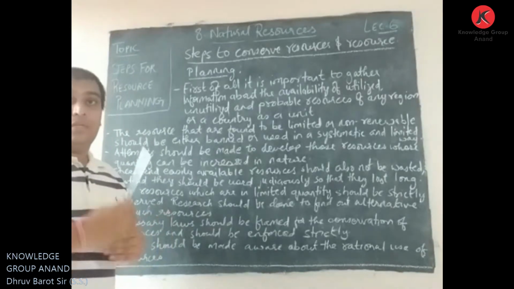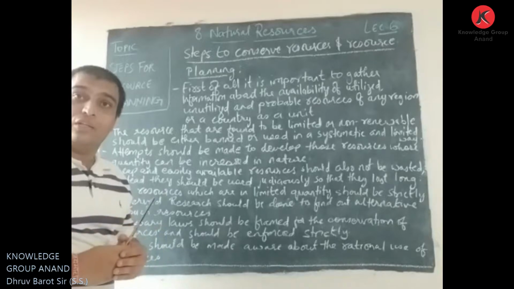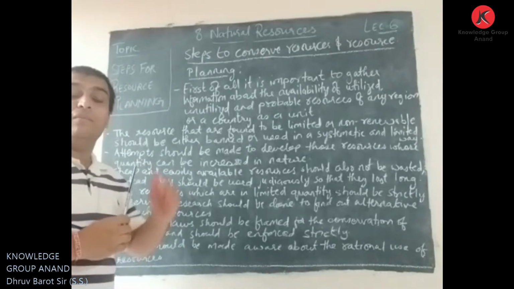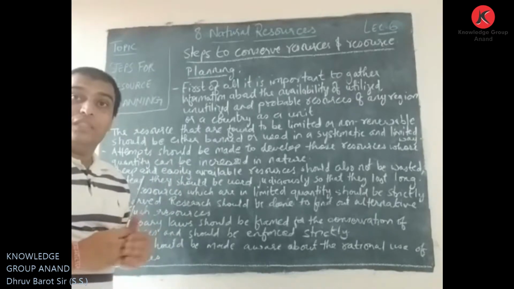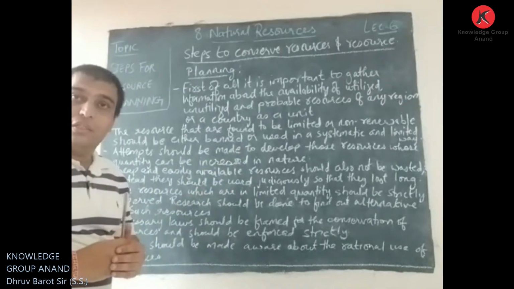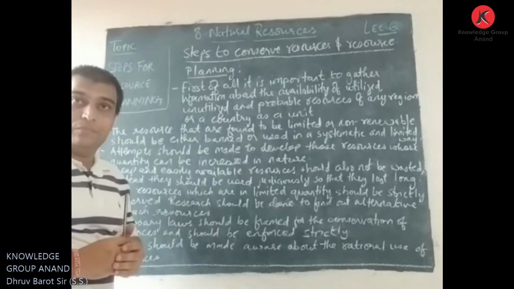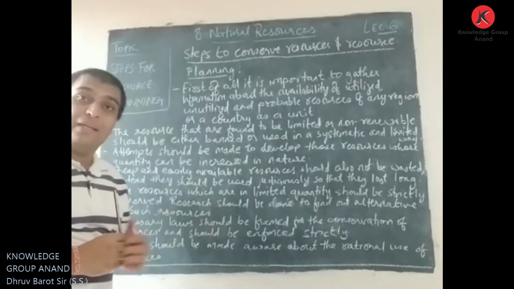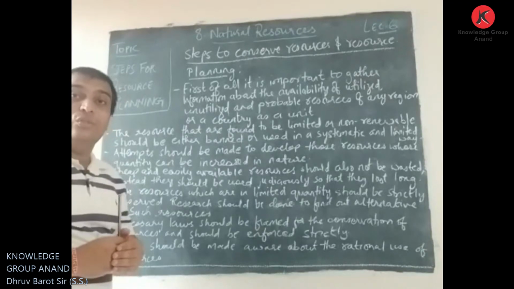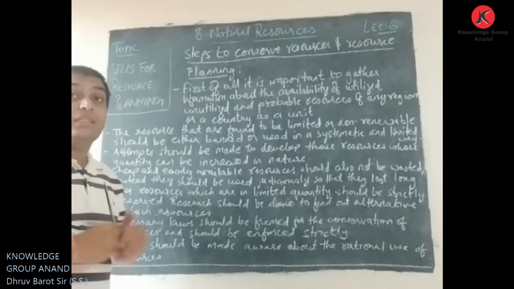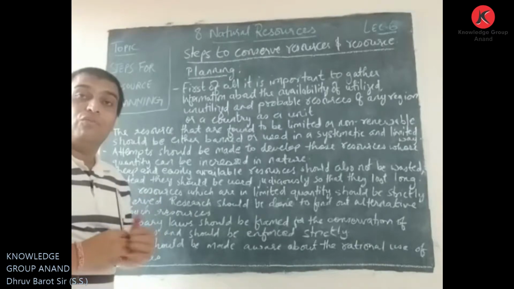Due to the development in science and technology and due to population explosion, these two are the major reasons why in the last 100 years we can see the exploitation of resources. Resources are used haphazardly, due to which there arises a scarcity of resources for the future generation.